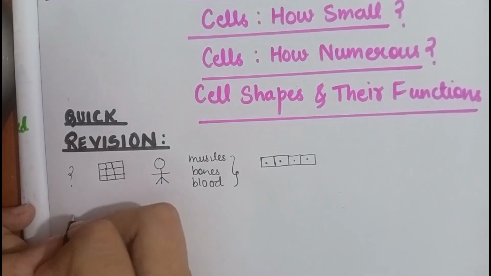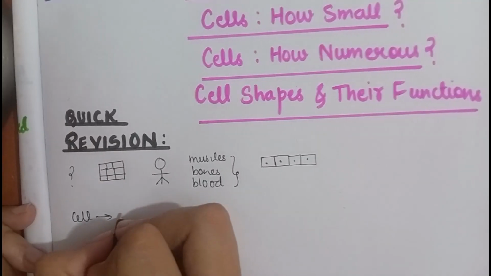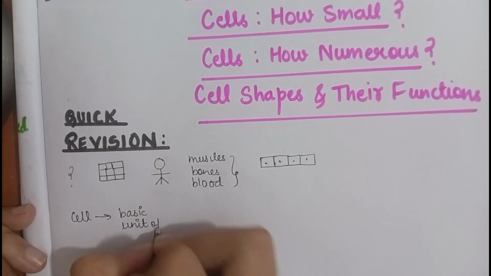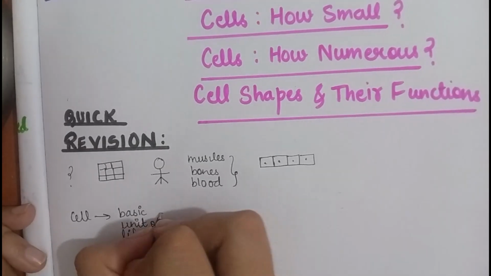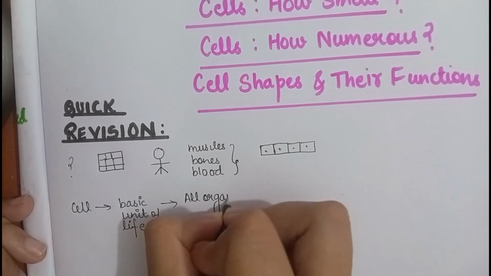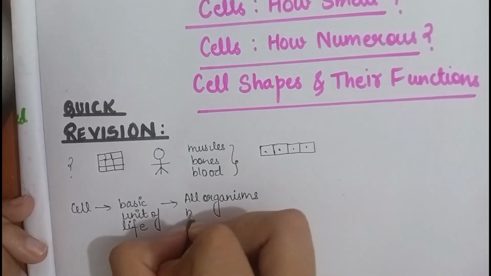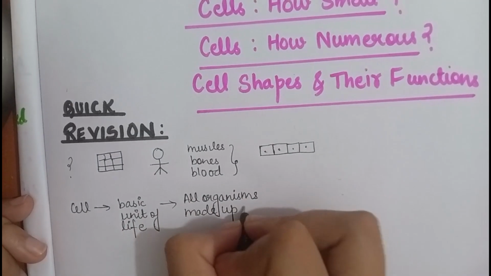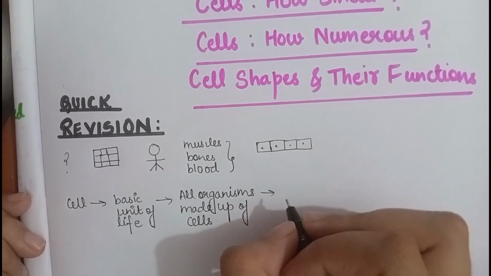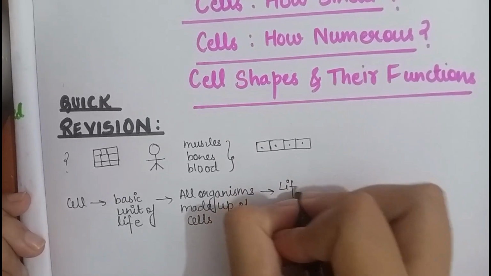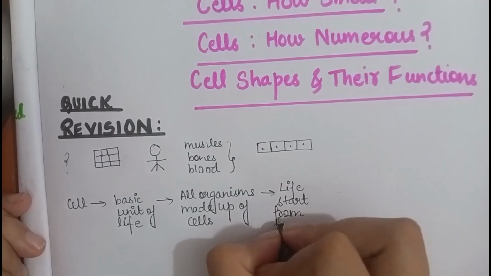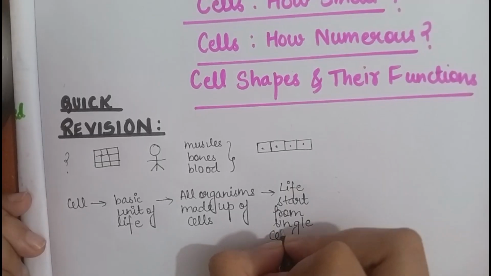Okay, so what is a cell? Cell is the basic unit of life. Okay, so all organisms are made up of cells. Then all life starts from single cell, which is egg.